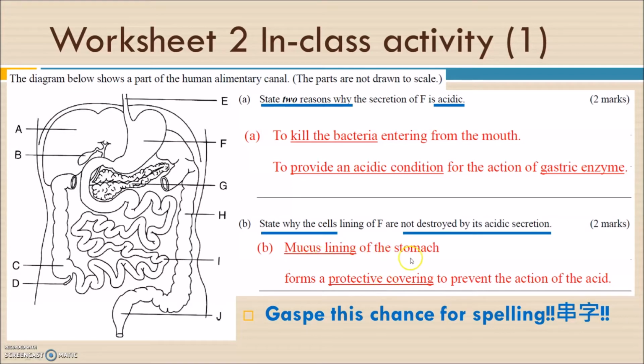The mucus lining of the stomach forms a protective coat to prevent the action of the acid, to prevent the stomach from being destroyed by itself. That's for the function of the stomach.